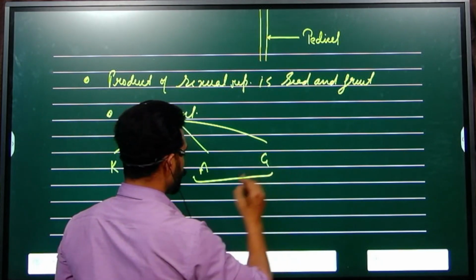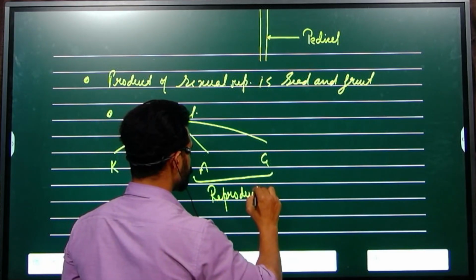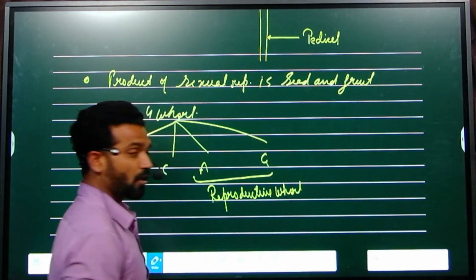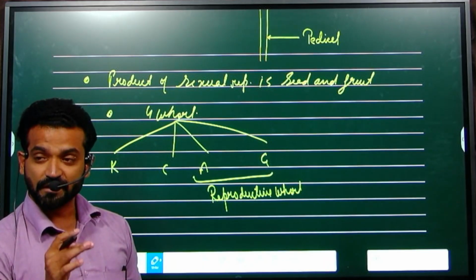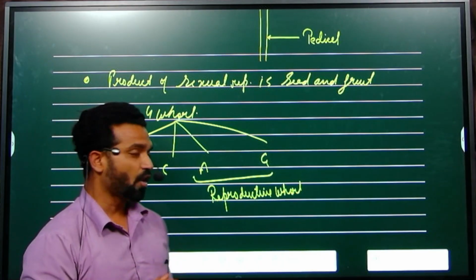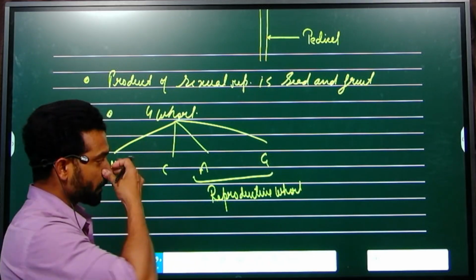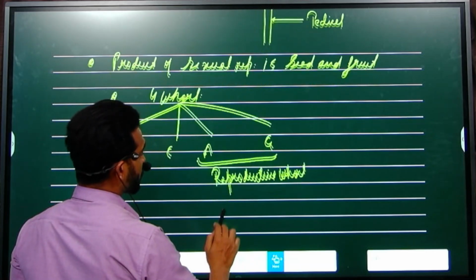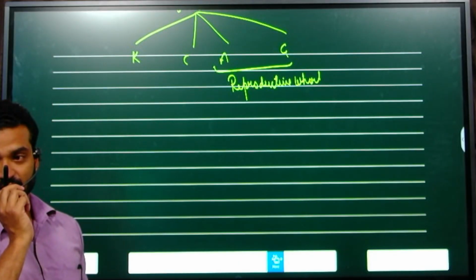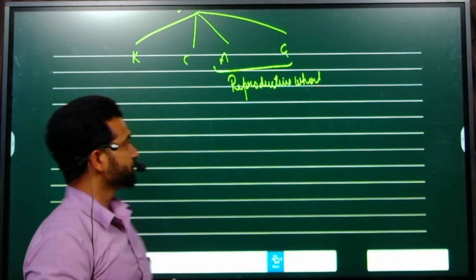Androecium and gynoecium are called the reproductive whorls. These are the parts responsible for the formation of gametes like pollen and embryo sac. So these are the reproductive whorls of the flower. That's why the chapter name is sexual reproduction in flowering plants.